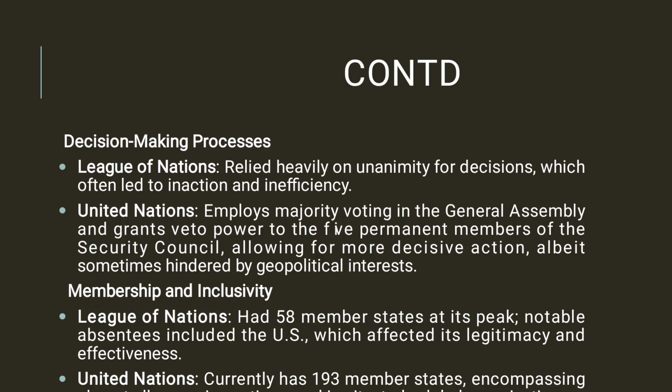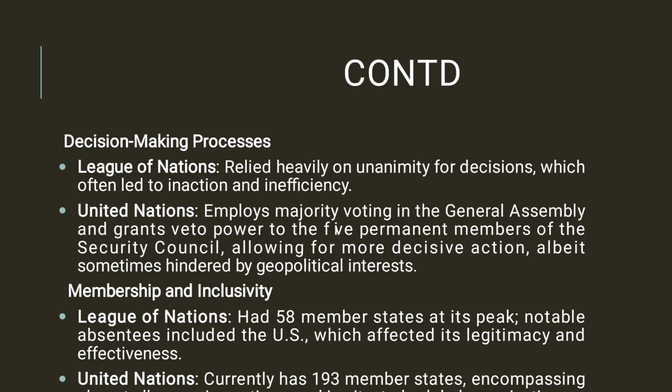And so far as effectiveness and legitimacy are concerned, the League of Nations failed to prevent aggression by Axis powers, leading to World War II, and its inability to enforce decisions and the absence of key global players contributed to its ineffectiveness.